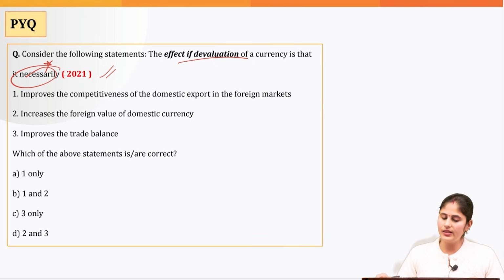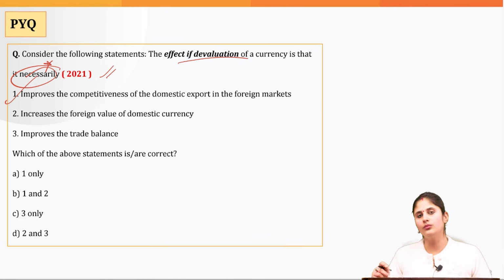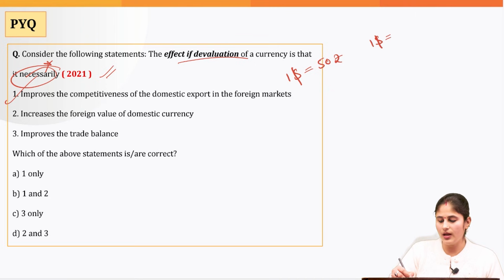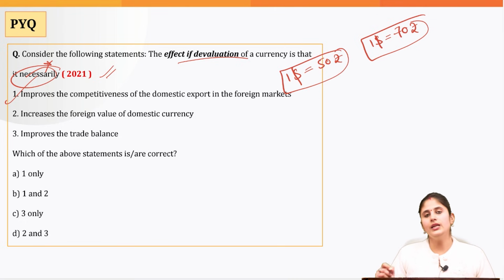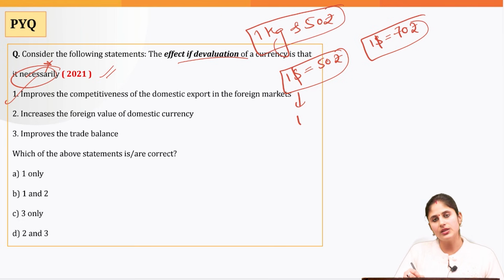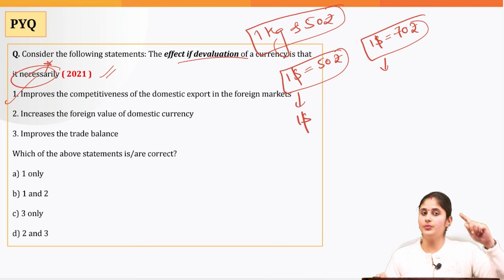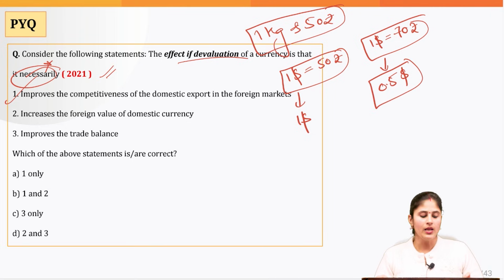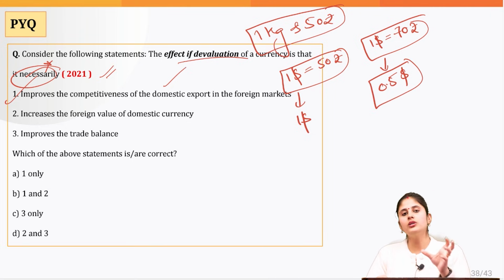Okay, so obviously when there would be devaluation, the exports would become more and more competitive. Let's understand this with the help of an example. Let's suppose $1 was initially equal to 50 rupees. Now $1 after devaluation has become equal to 70 rupees. Somebody in the US is importing 1 kg of onion, and 1 kg of onion is costing 50 rupees. So in this case, that person would have to give $1, but after devaluation, the person who is importing onion from India would have to merely pay 0.5 or half a dollar. Okay, so that clearly tells me that my exports become competitive.